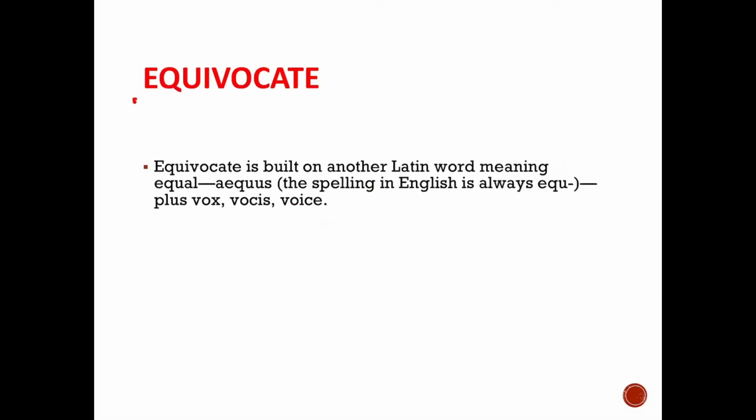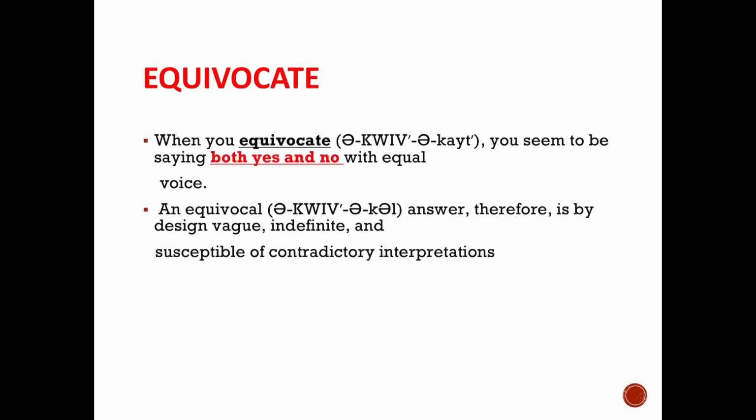Equivocate is built on another Latin word, equus, meaning equal. In English it is equ plus vox, voci, voice. So equal plus voice is equivocate. When you equivocate, you seem to be saying both yes and no with equal voice.